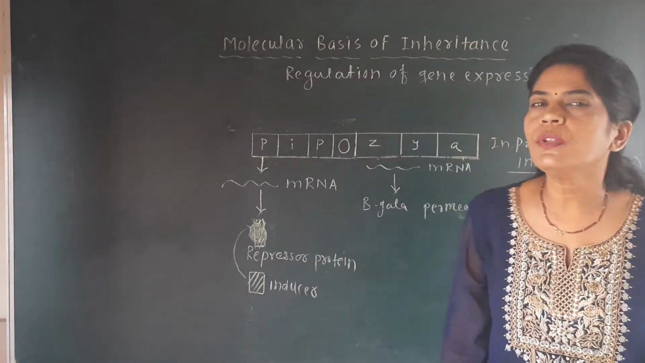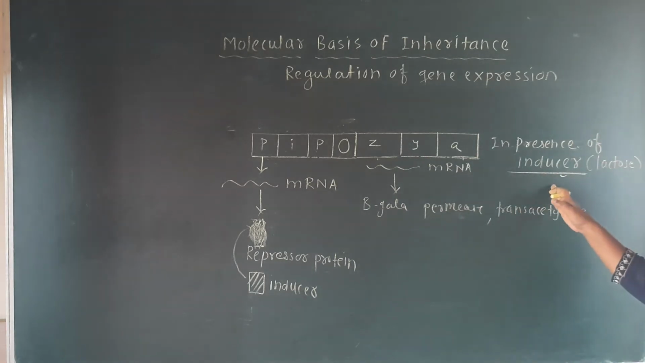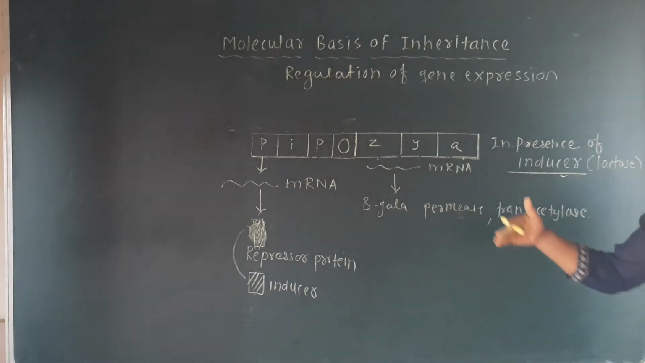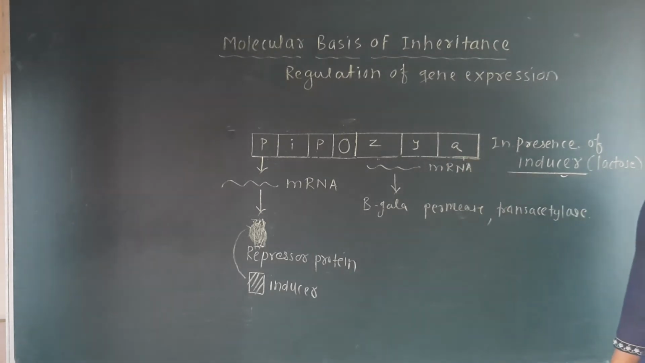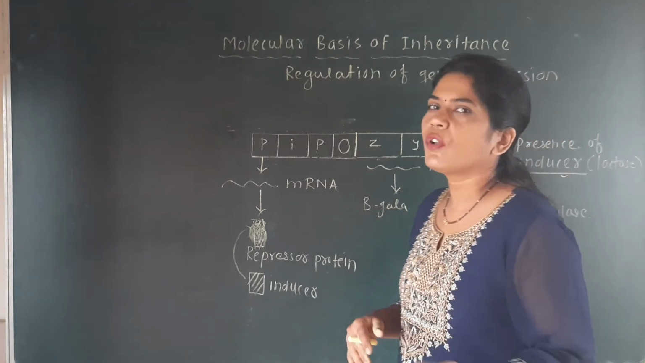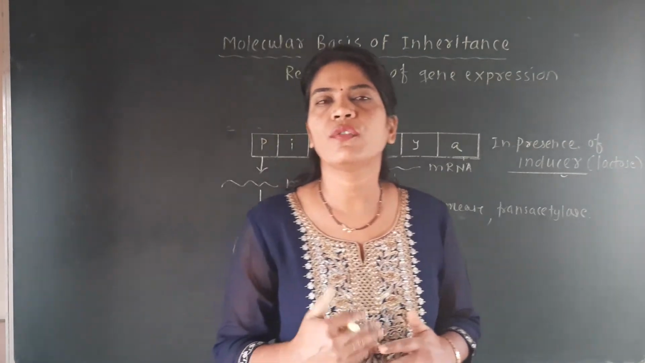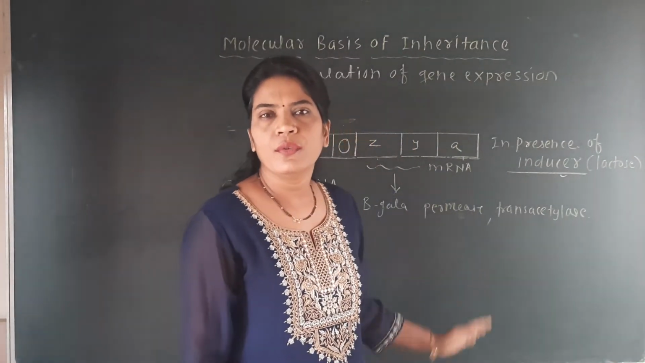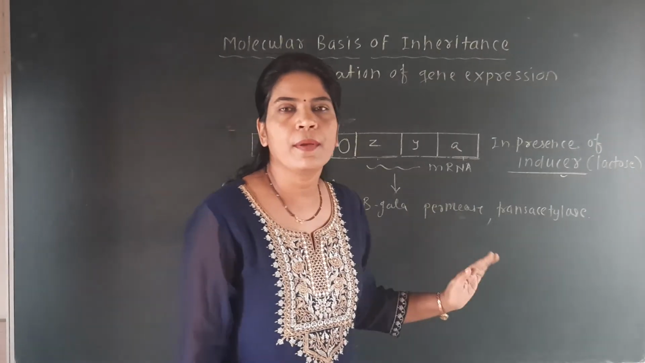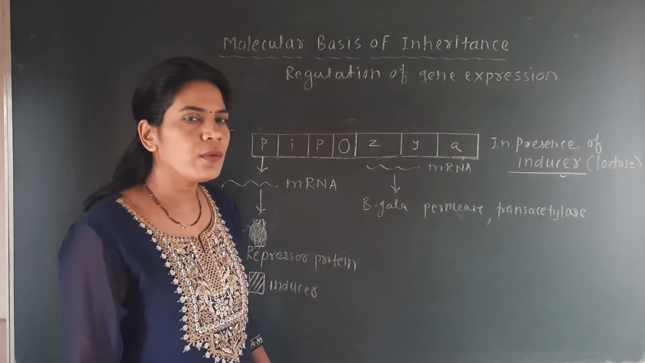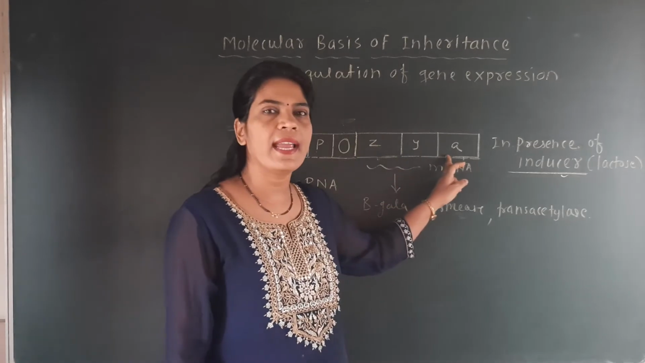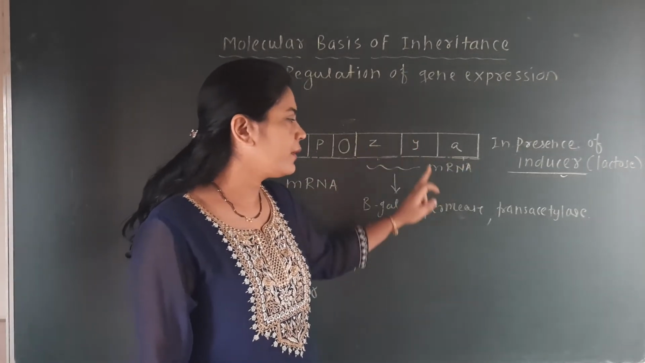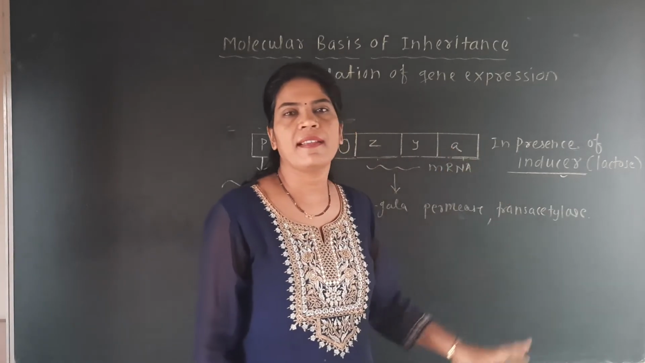So according to the presence of inducer, that operon gets switched on and the gene can be expressed, and according to the absence of the inducer, that model gets switched off and those genes are not produced. In presence of inducer only the genes ZYA express, and they produce respectively the enzymes beta galactosidase, permease and transacetylase.